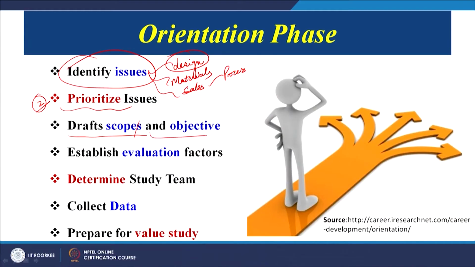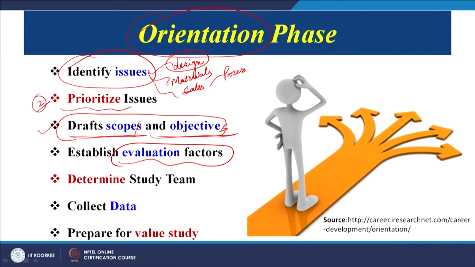Now, for design we will draft the scope and objective, that our focus can be. We have to come up with a design which is more cost effective. Maybe one example, we have to come up with a design which is more efficient, which is easy to service, which requires very low maintenance, or we have to come up with a design with zero maintenance. So, we have to focus and prioritize. So, we will draft the scope and the objectives for our design. So, this is the third point during the orientation phase.